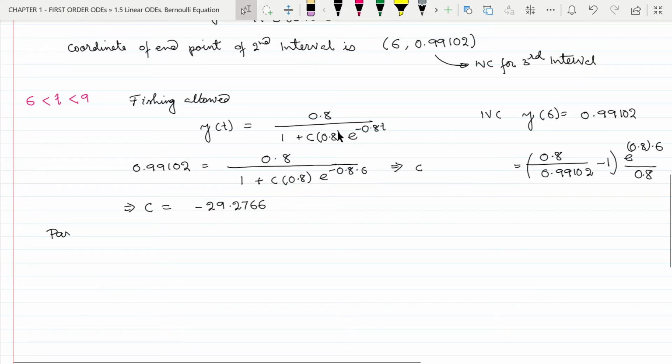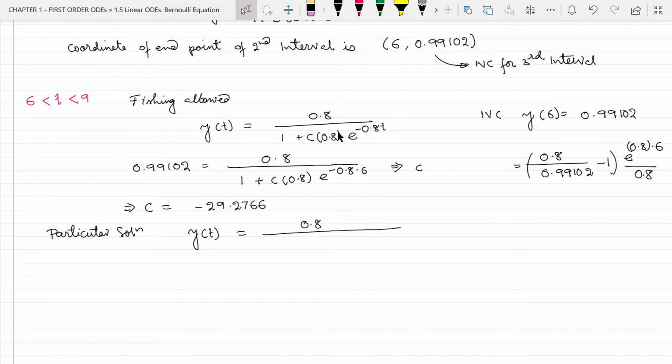Now we can put the value of c in this general solution to obtain the particular solution for the third interval, which is y of t equal to 0.8 divided by 1 minus this 0.8 multiplied by 29.2766 will be 23.4212 e to the power minus 0.8 multiplied by t. So we have the particular solution. Now we can graph this particular solution using Sage Math.